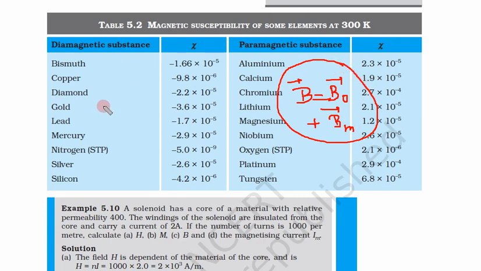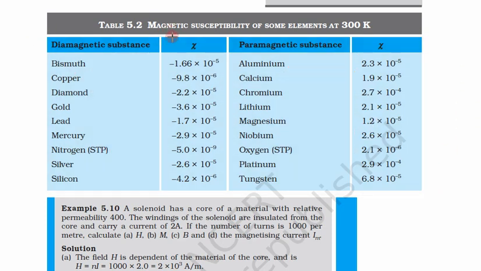But for diamagnetic material, what will happen? This is the total magnetic field. So the internal magnetic field is, let us say, B0, and if we introduce these materials, since chi is negative, the total magnetic field will be decreased. Suppose previously it was 100 Gauss, now the new magnetic field will be decreased, maybe 80 Gauss or 90 Gauss.